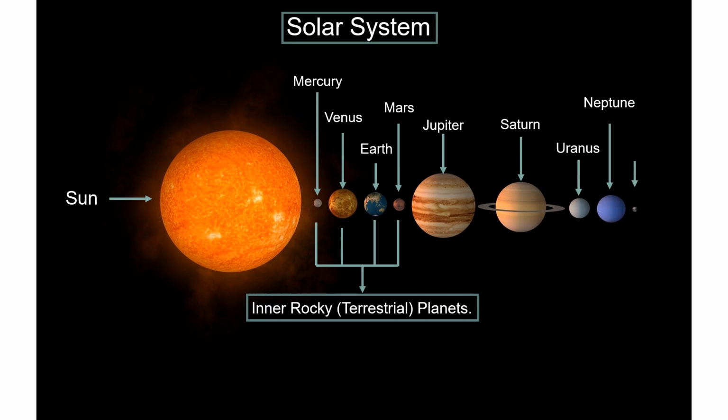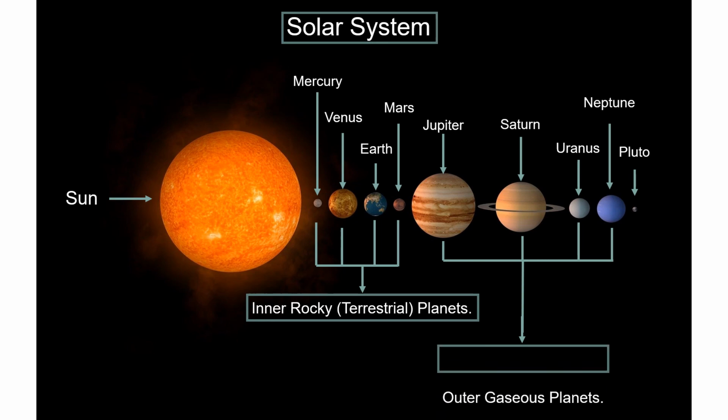What is it? We are going to see what it is. It is Pluto. Jupiter, Saturn, Uranus, and Neptune are what? They are outer gaseous planets.